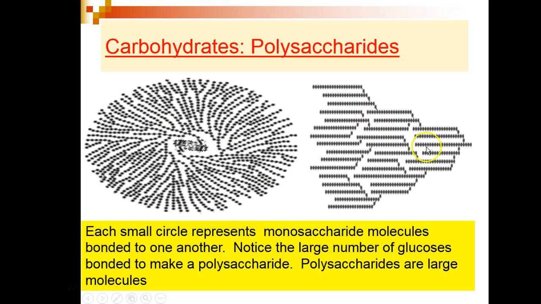These figures depict polysaccharides. These small dark circles represent glucose molecules, hundreds and hundreds of glucose molecules linked together by dehydration synthesis with covalent bonds, creating these complex structures.